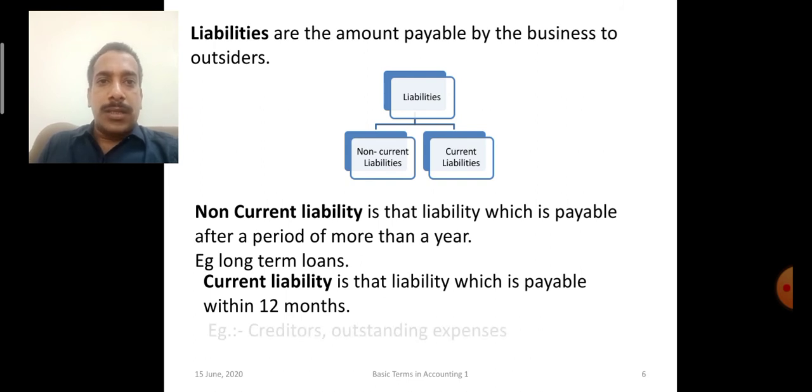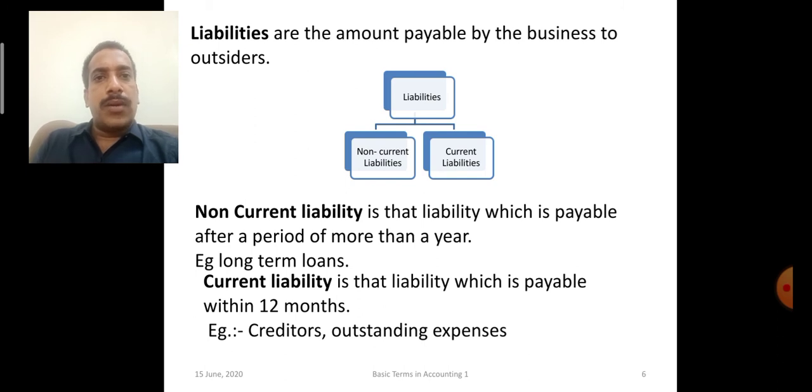So creditors are those persons who have sold goods to us on credit. Outstanding expenses like salary we have not paid yet, so we have to pay within a short period of time, so it will be considered as current liability.